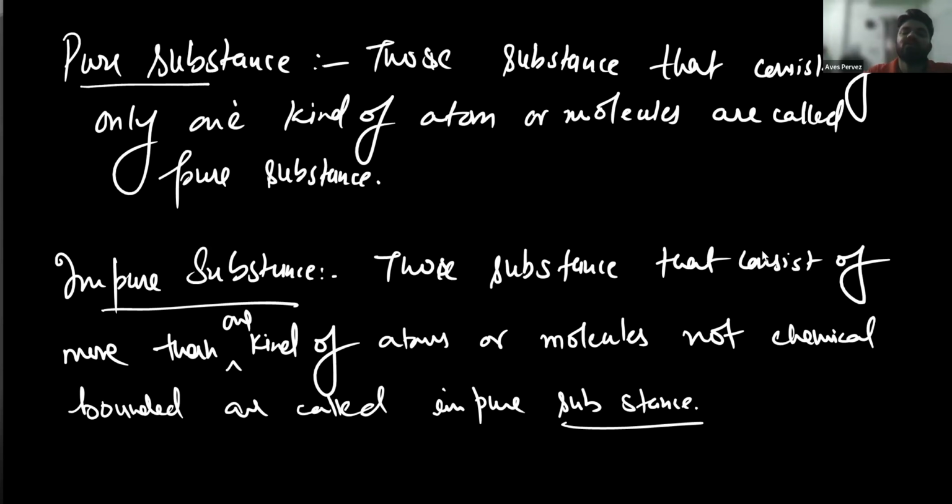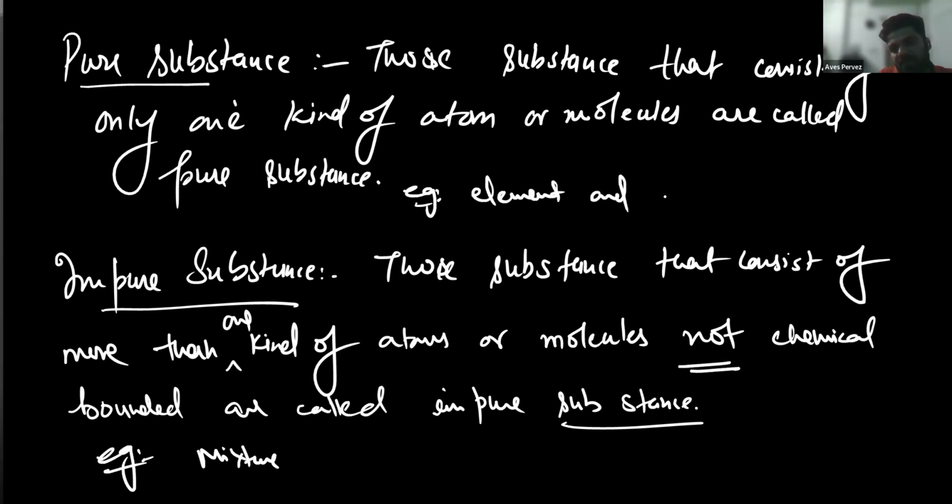You have to keep in mind that impure substances are not chemically bonded. An example is mixtures; mixtures come under this category. And elements and compounds come under the pure substance category. So let's discuss each and every one. What is the difference between an element and a compound? Let me explain. What is an element and what is a compound?